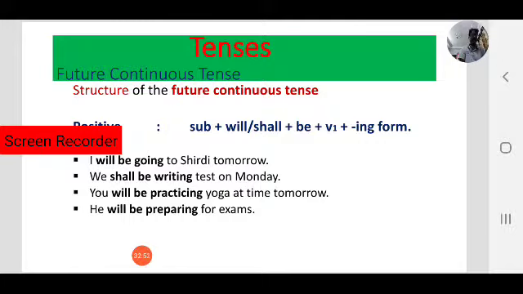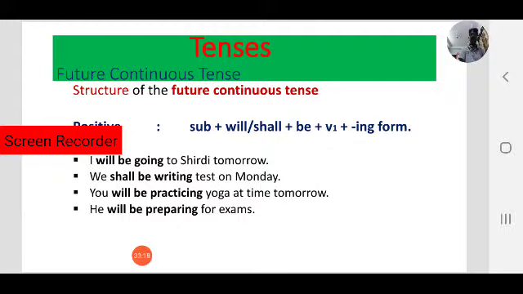Subject, any subjects. That means here first person singular and plural, second person singular and plural, third person singular and plural. We use will be or shall be plus the verb form V1 plus ing form, or V4, or present participle of the verb. Let us see the examples.